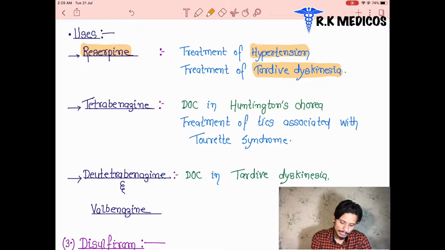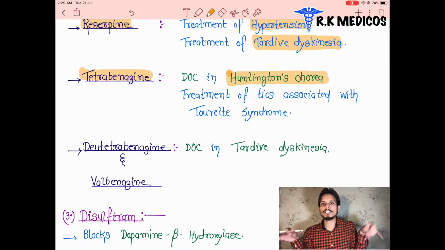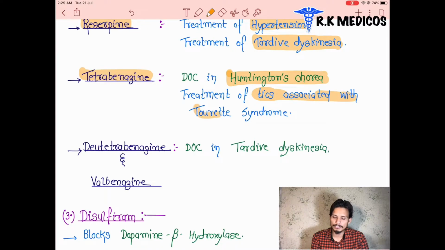Next is tetrabenazine. It is the drug of choice for Huntington's chorea. The patient suffers from Huntington's chorea. We can also call this disease the Michael Jackson disease. In this disease, the patient moves their hands like this. So in Huntington's chorea, tetrabenazine is used, and also in the treatment of tics associated with Tourette syndrome. We discussed it already in the second part of the autonomic nervous system.